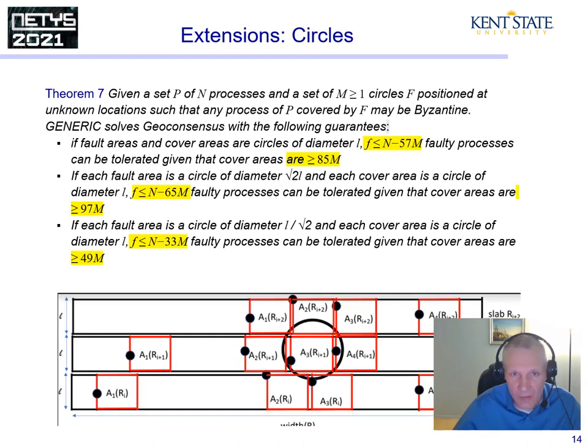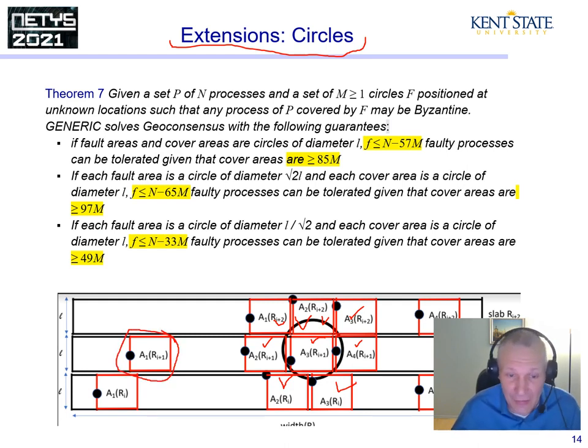We extend our results to circles, both a circular fault area and circular coverage. So the idea is this: a circular fault area could potentially cover up to 1, 2, 3, 4, 5, 6, 7, 8 squares. And we also circumscribe a circle over a coverage square, and we could use the techniques of squares with the circles.